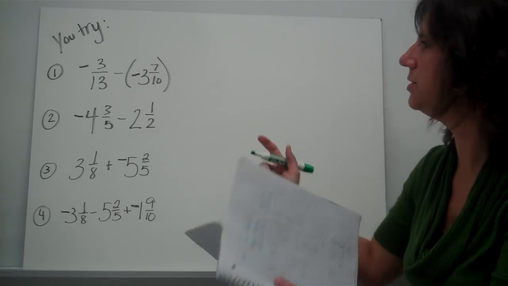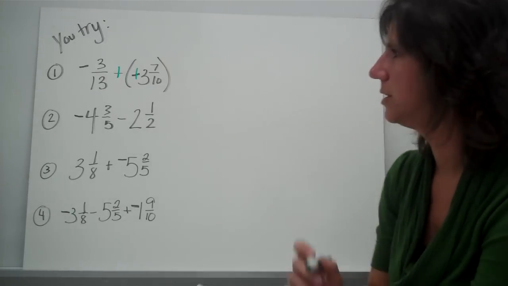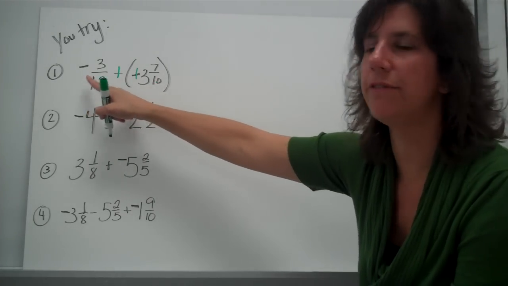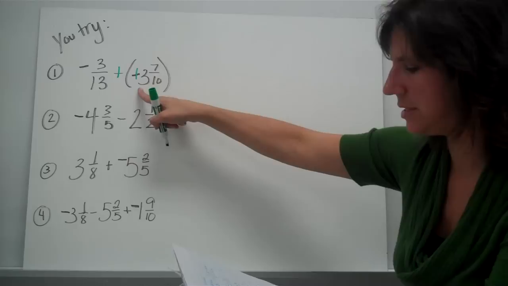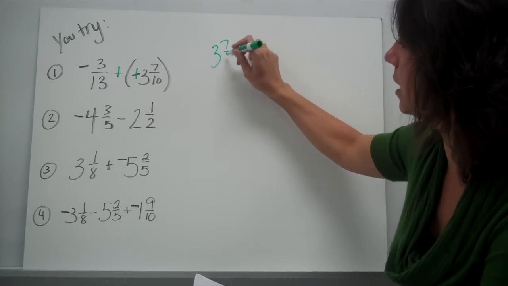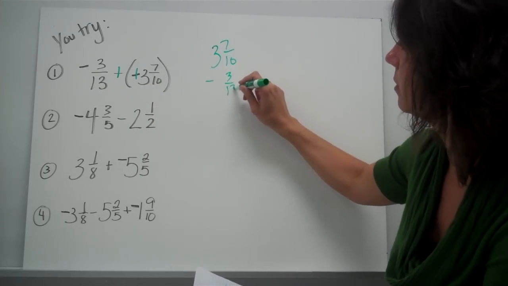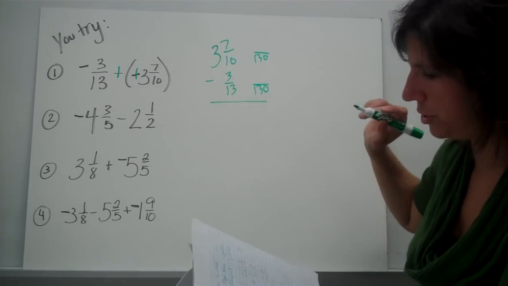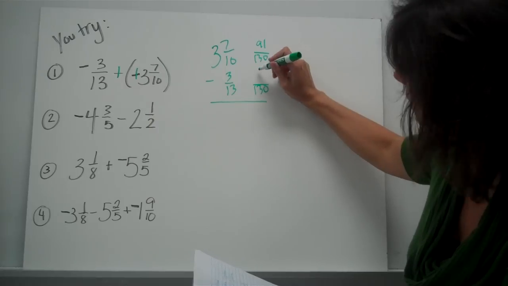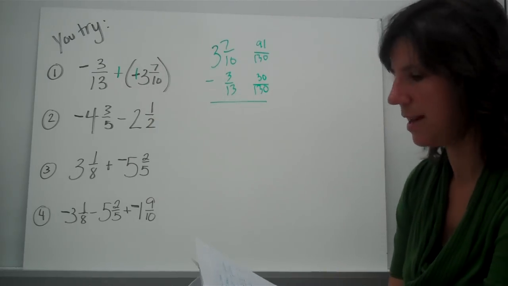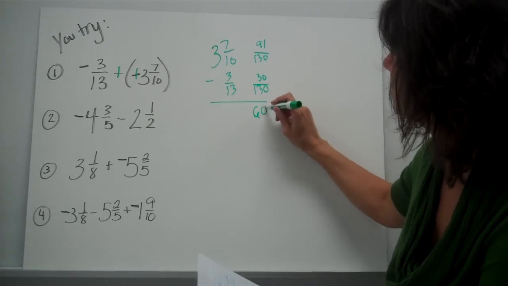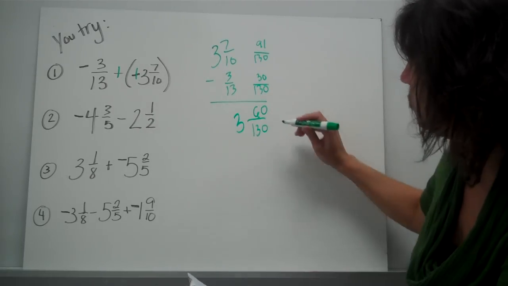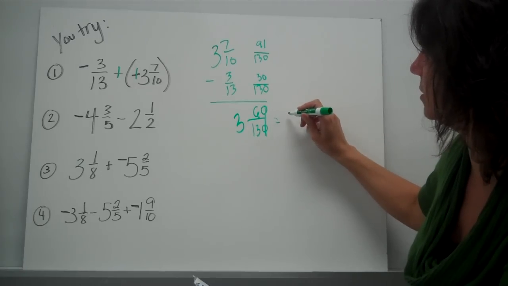All right, number 1, did you do keep, change, change? All right, now we have different signs, a negative and a positive, so we're going to subtract. I would put the 3 on top, common denominator, change the numerators, that comes out to be 91 and 30. Now we're subtracting, so you get 60, and 3 minus 0 is 3. We can reduce that by taking out the zeros.